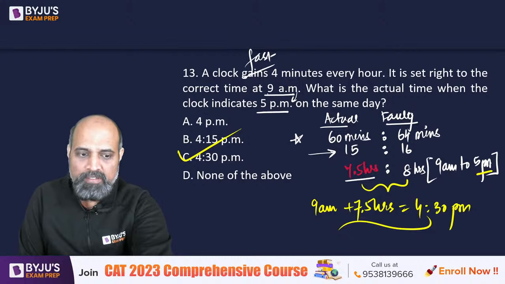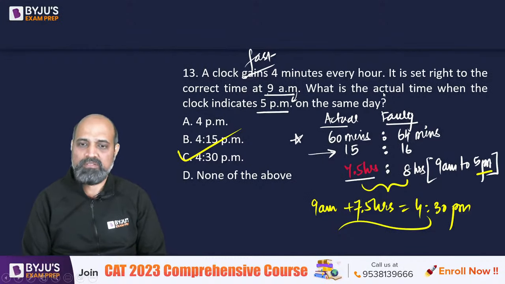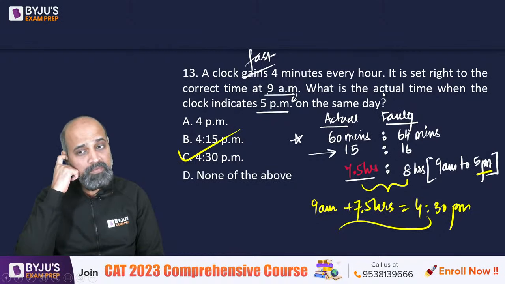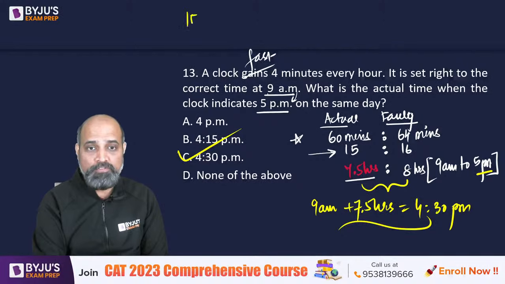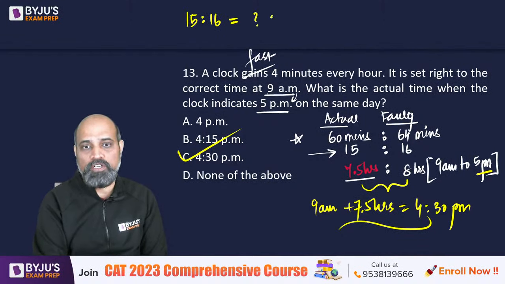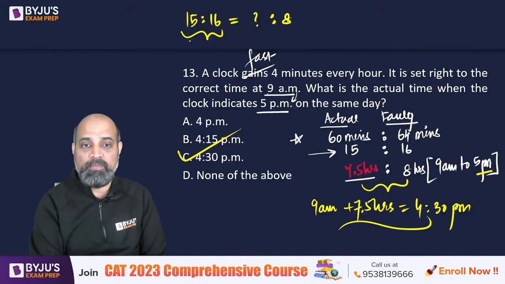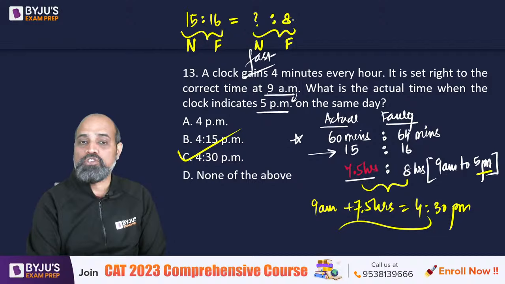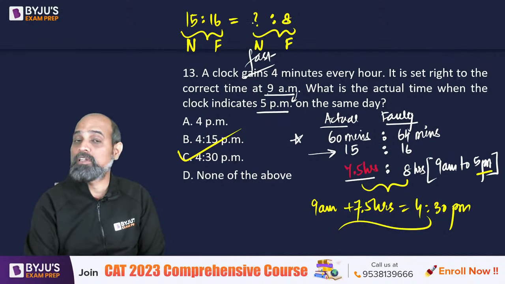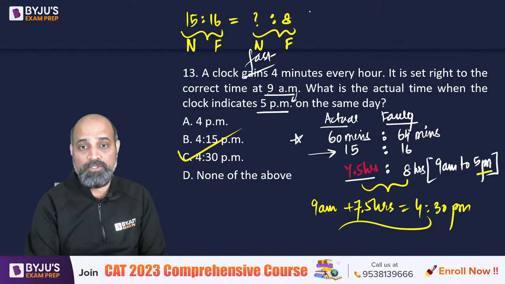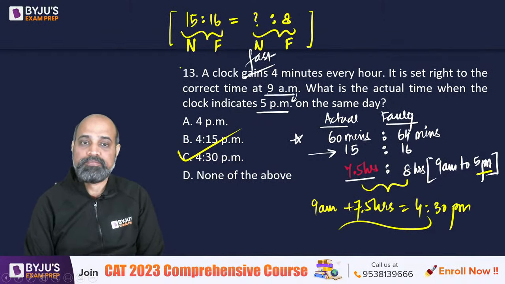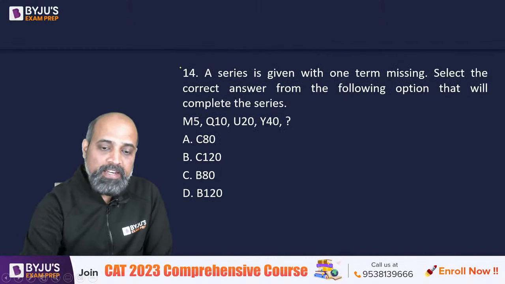Eight into 4 will be 32. 8 into 4, 32? Did not understand that 8 into 4. It's the ratio that we are dealing with. 15 is to 16 is equal to what is to 8. What is this? This is the ratio of the time traveled by normal clock and faulty clock. तो ये normal है, ये faulty है. So if faulty moves 8 hours, तो normal will move how many hours? All you had to do was solve this. ठीक है?